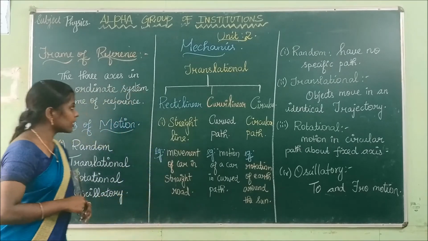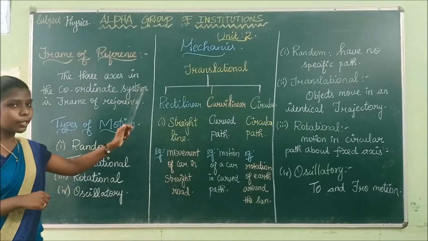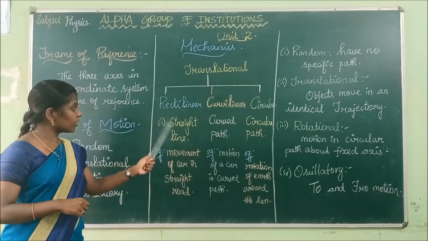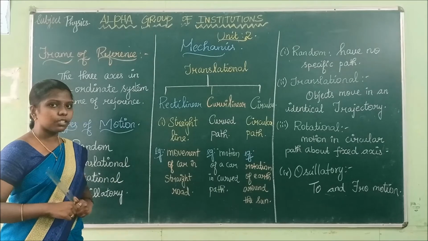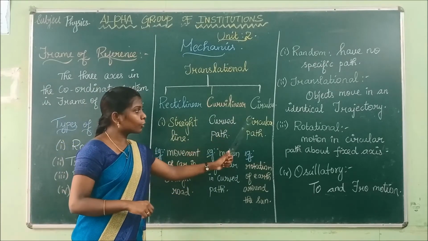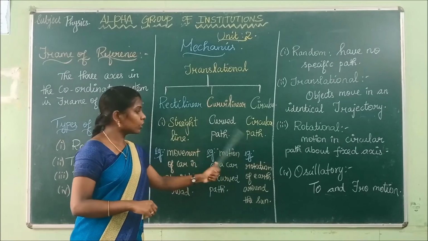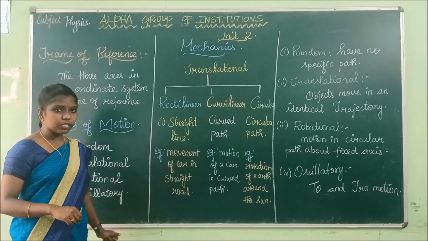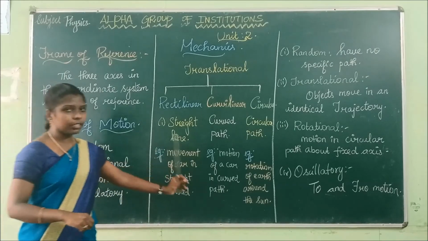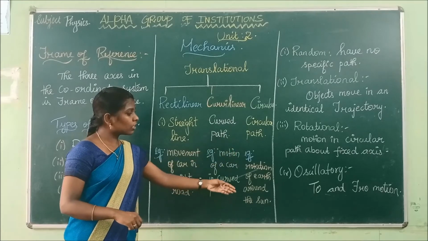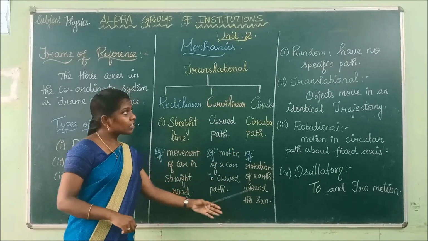Is it clear? Yes. Translational motion is divided into three types: rectilinear, curvilinear and circular. Rectilinear is motion of objects in a straight line. Curvilinear is motion of objects in a curved path. Circular is motion of objects in a circular path. An example for rectilinear is movement of a car on a straight road. For curvilinear, motion of a car in a curved path. Next, circular is rotation of the earth around the sun.